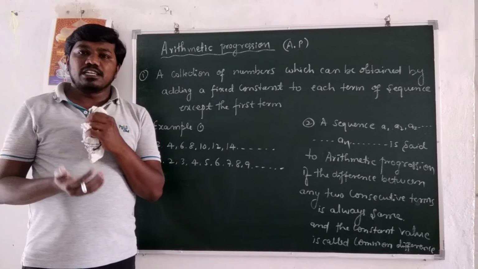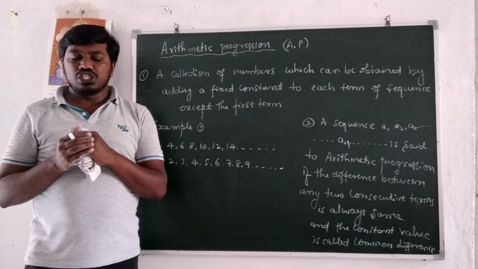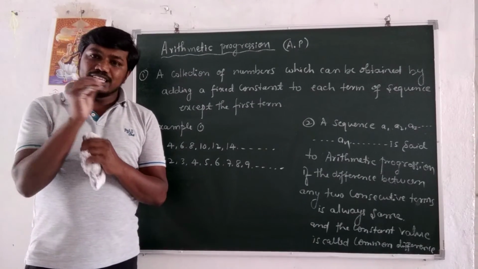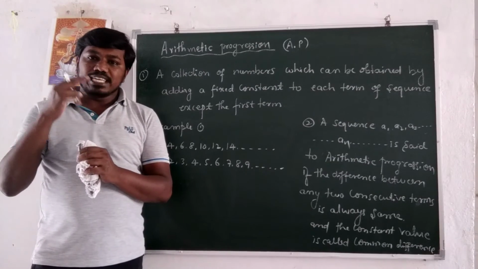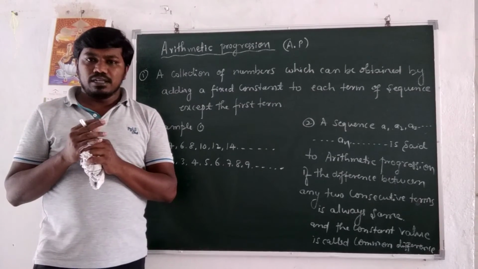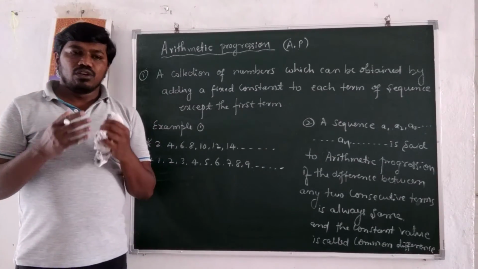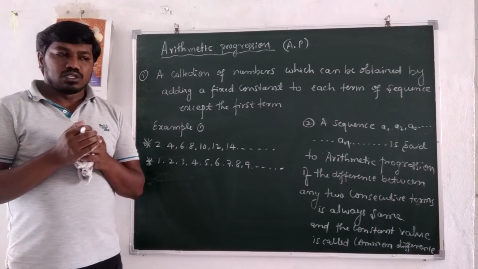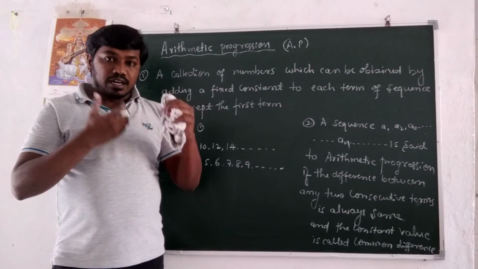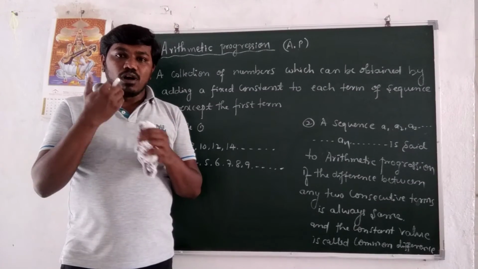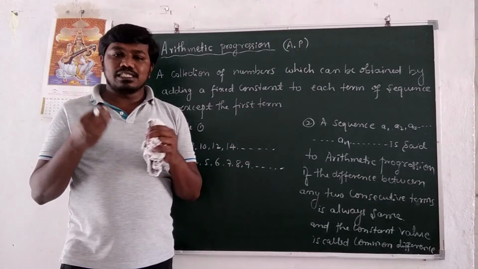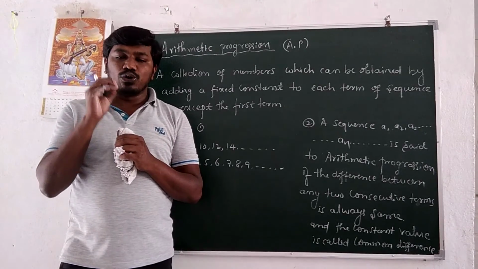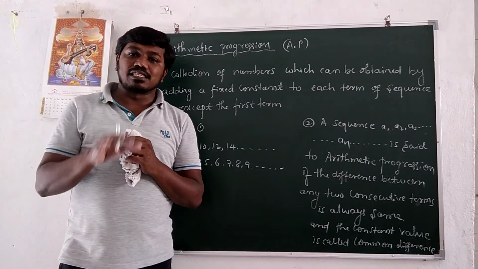What type of sequence is called arithmetic progression? Suppose one arrangement of numbers is an arithmetic progression. We take any two consecutive numbers and take the difference, which gives one number. The difference value always stays the same number. Then the sequence is called what? Arithmetic progression or arithmetic sequence.